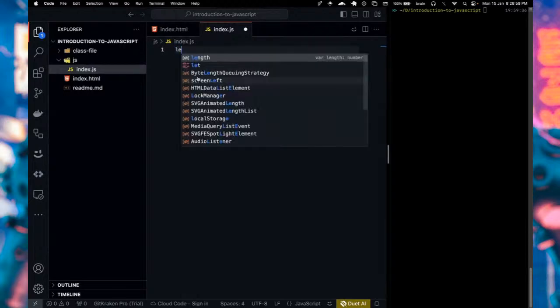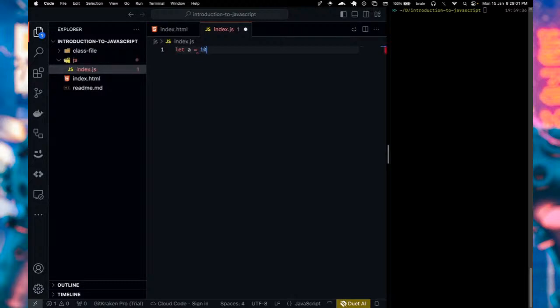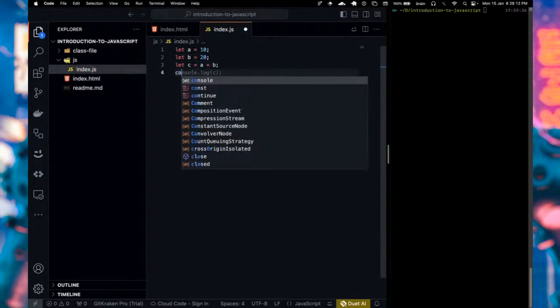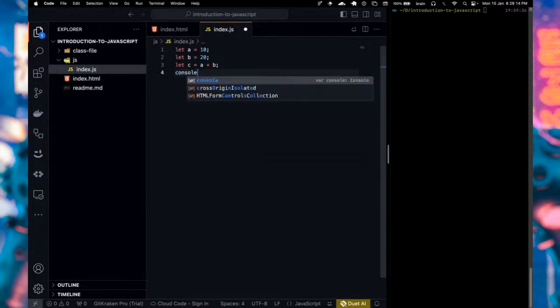Let's just write the same code. Let a equals 10. We have let b equals 20. And then we have let c equals a plus b. And then we'll say console.log(c).